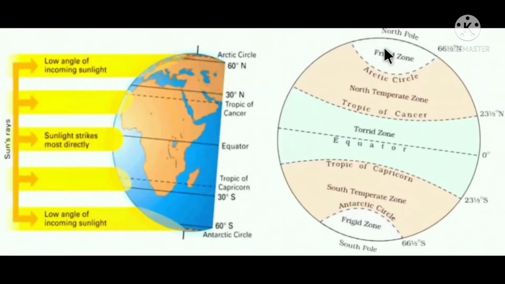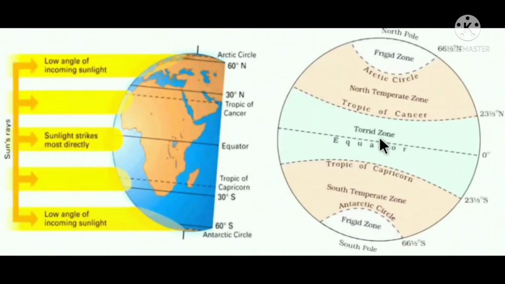But as we go away from the equator, in both the hemispheres, that is in the north as well as towards the south, that is towards the poles, the temperature decreases. So after Tropic of Cancer and Tropic of Capricorn, the heat decreases, and the region between Tropic of Cancer and Capricorn is called a torrid zone, as you all can see. It is also called tropical zone.